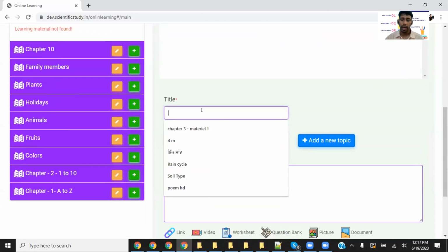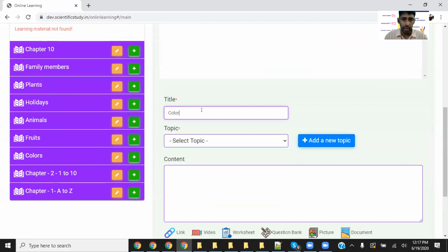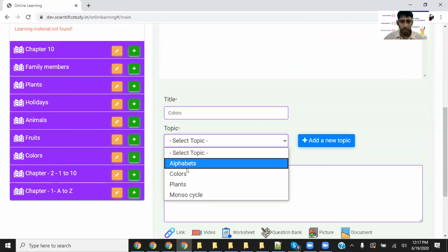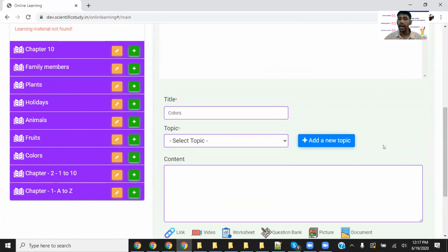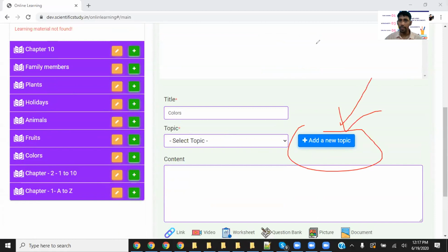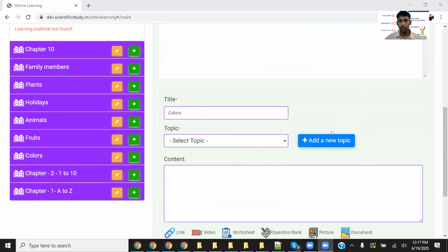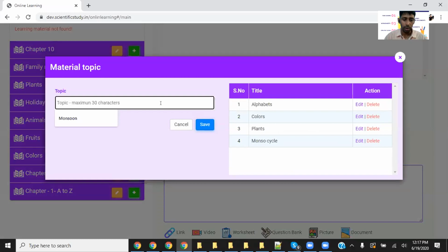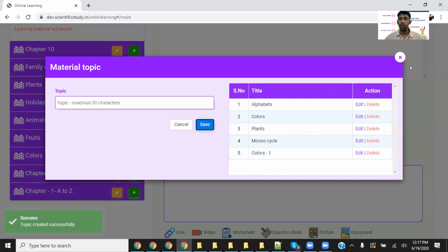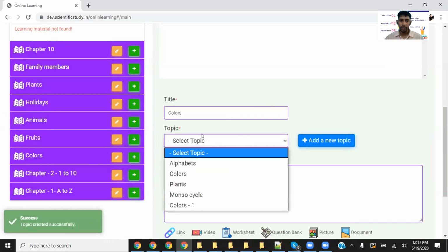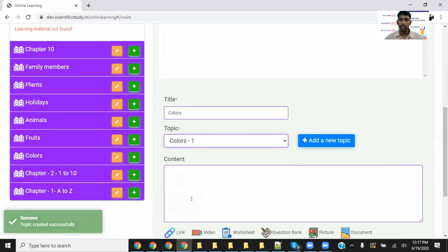Add material. And you are going to teach colors to the students. Colors. And the topic will be colors. In case you do not have the topic listed here, what you need to do is add a new topic. Okay, very simple. So add a new topic. The new topic will be colors 1. Okay, I'm just creating a new topic for you. The title of the learning material is colors 1.